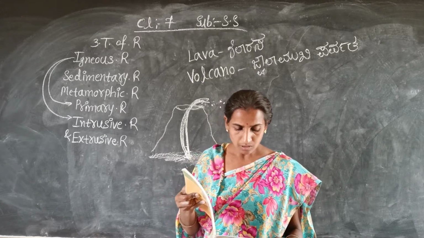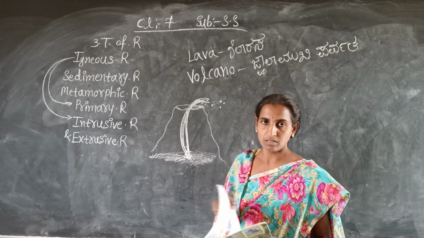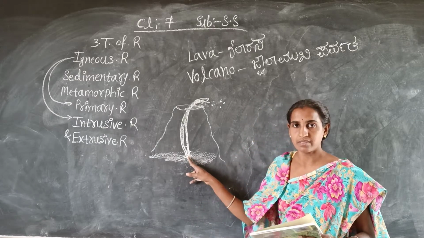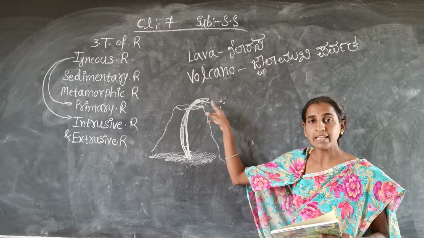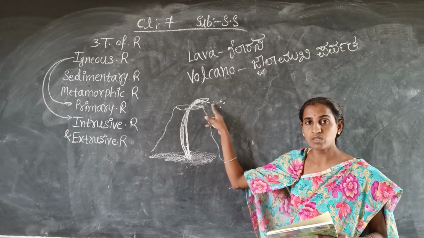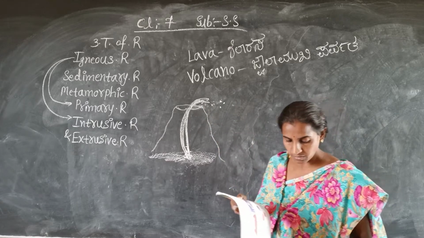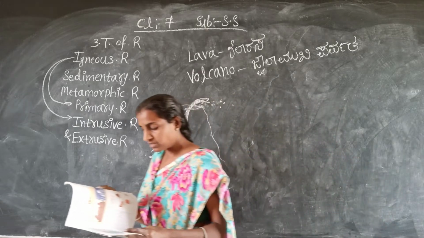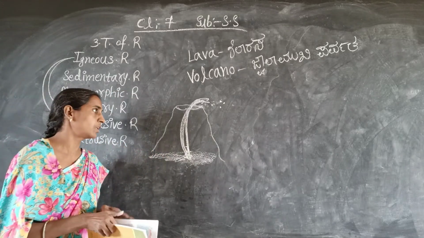Here again one more point is given: when the molten lava comes on the earth surface, it rapidly cools down and converts into solid only. So that point you have to remember. And some rocks are formed in such a way on the crust, so that point is also given here.